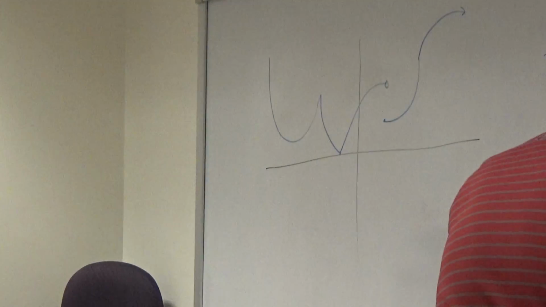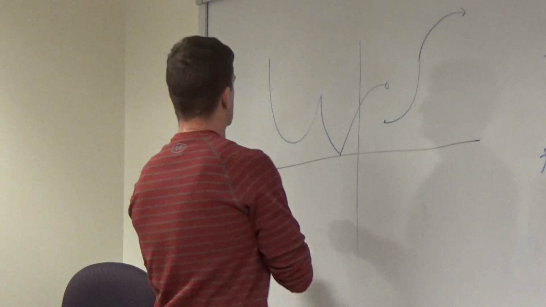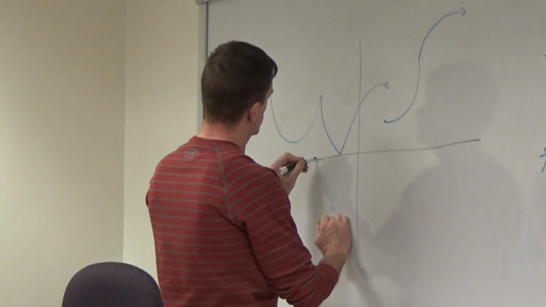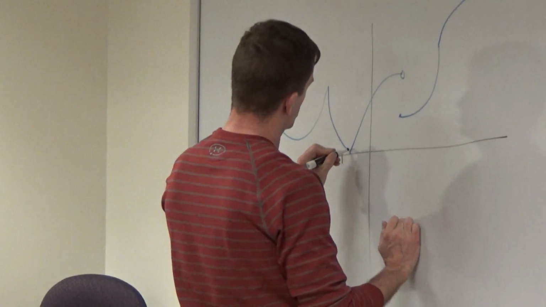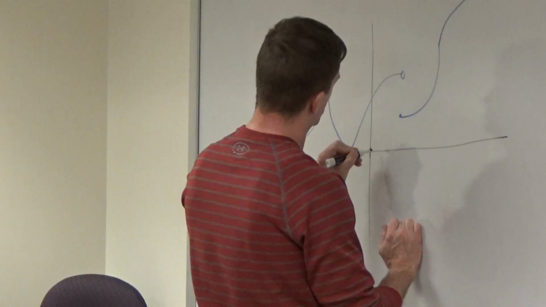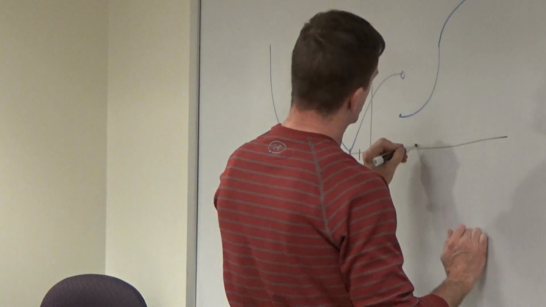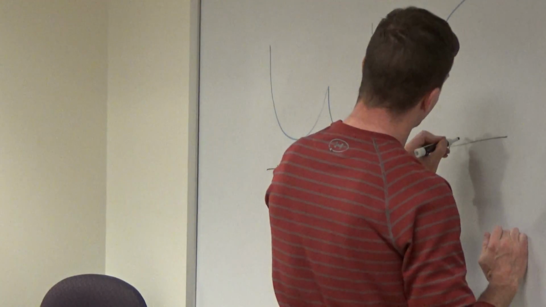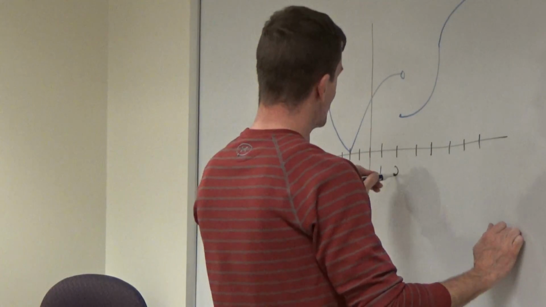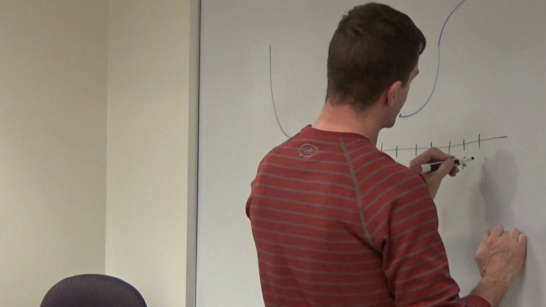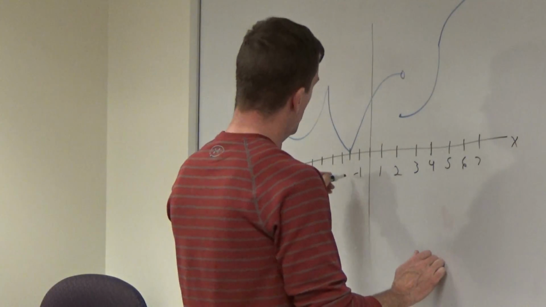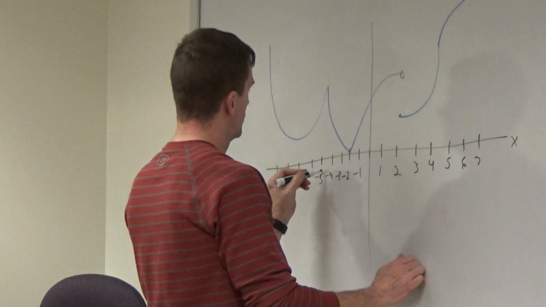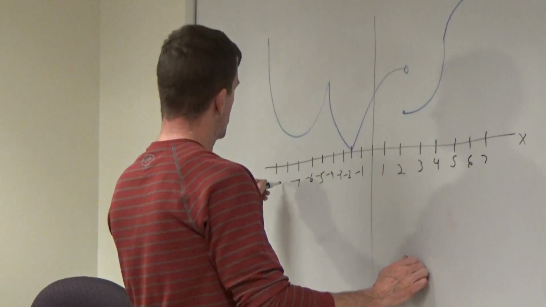Let me put a bunch of x values down. Okay, that's good. 1, 2, 3, 4, 5, 6, 7 is the x-axis. -1, -2, -3, -4, -5, -6, -7, -8, -9.